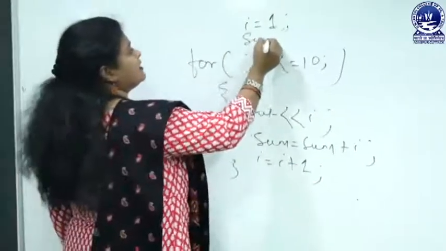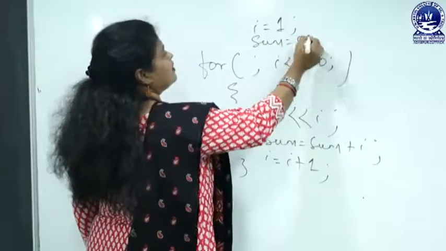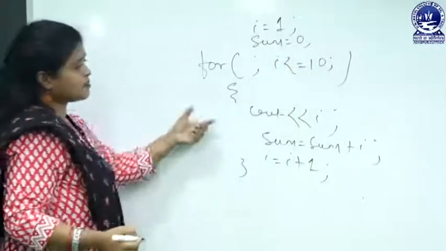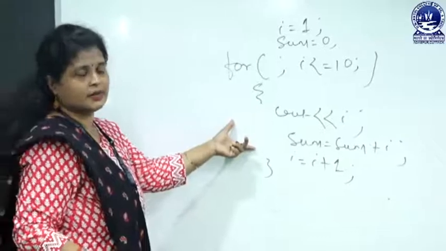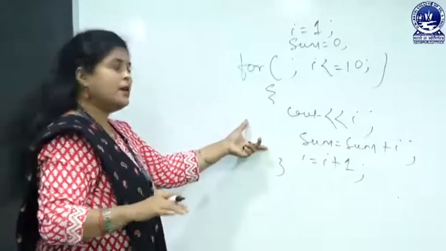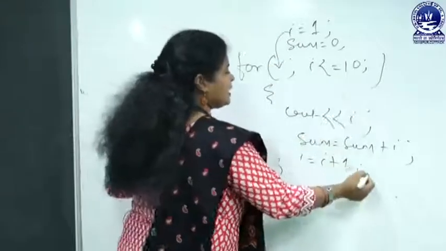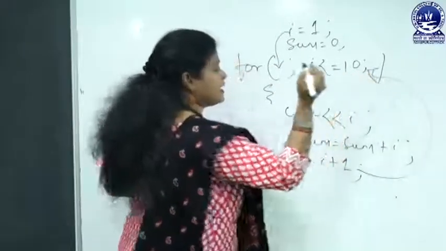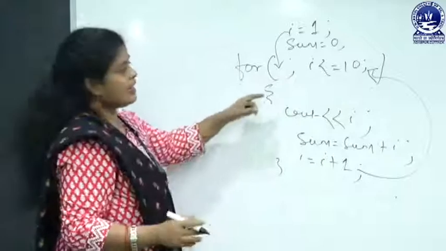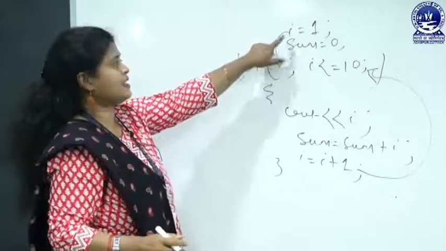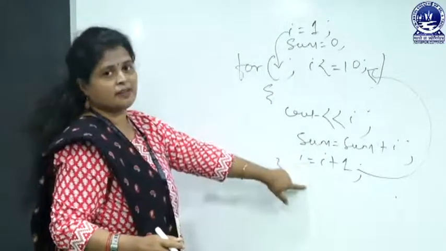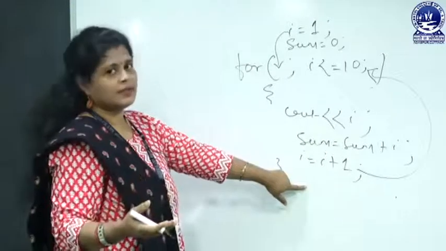I have not written the whole program, I have just represented the logic here. In the previous program, we used the initialization part here and the increment decrement, updation part here. But here I have just omitted those two parts, the initialization part and the increment part. You can also write the loop in this way.